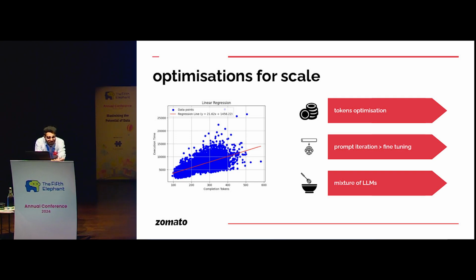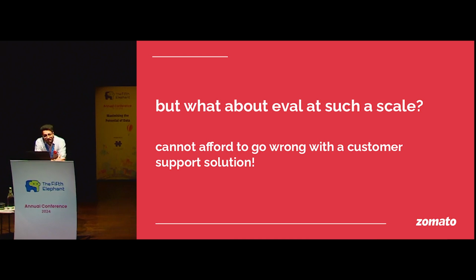Thirdly, obviously we use a mixture of LLMs. We cannot generate a response in under 10 seconds by using GPT-4o in all the prompts, right? Moving on. With Zomato scale, it becomes kind of a necessary evil to introduce evaluation mechanisms.